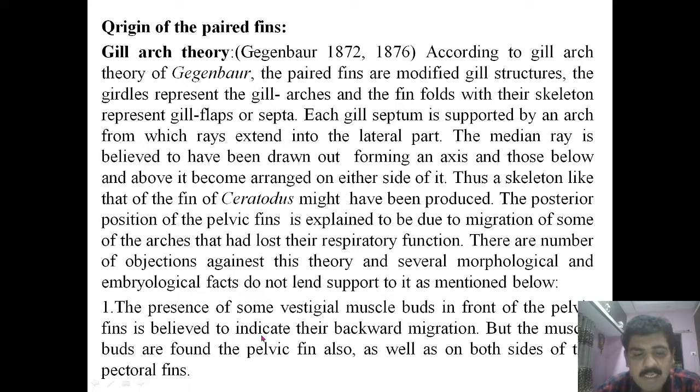Means those vestigial muscle buds near the pelvic fins, which indicate the backward migration, are also found on both sides of the pectoral fin.